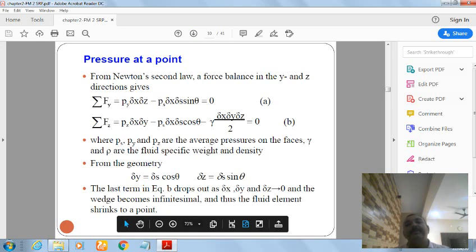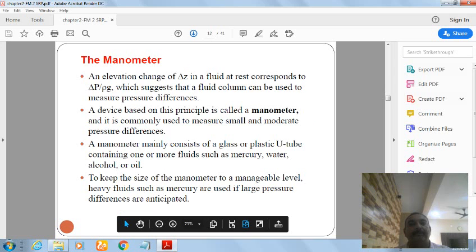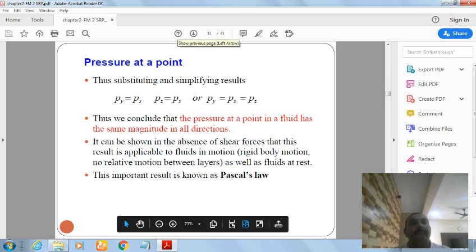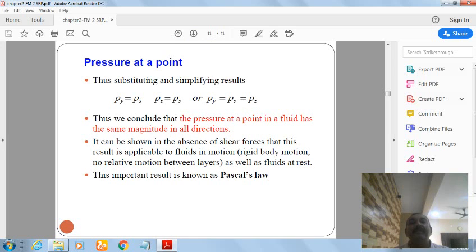From the geometry we can say delta y is equal to delta s cos theta and delta z is equal to delta s sin theta. And the fluid element shrinks to a point. Thus, substituting and simplifying the results, Py is equal to Ps, Pz is equal to Ps, or Py is equal to Ps is equal to Pz.